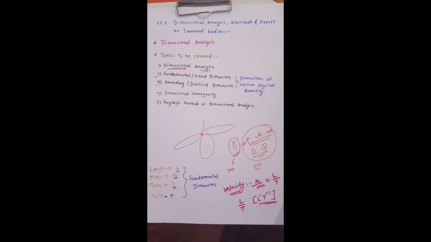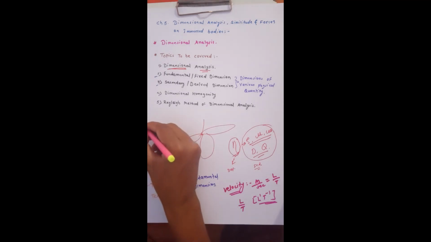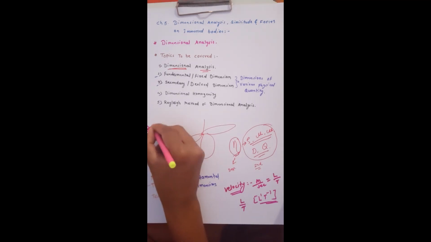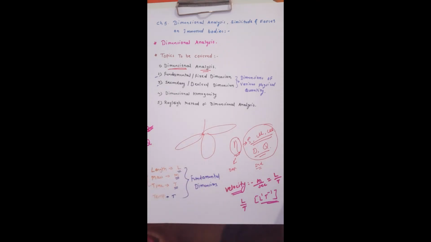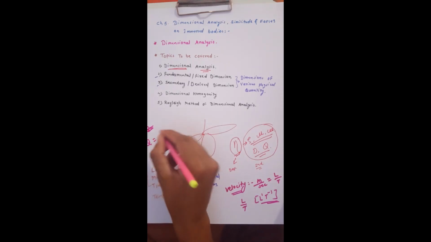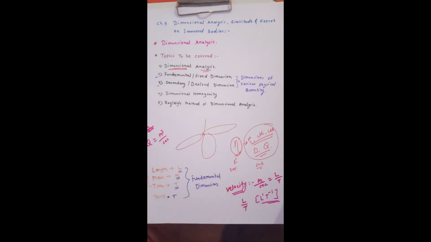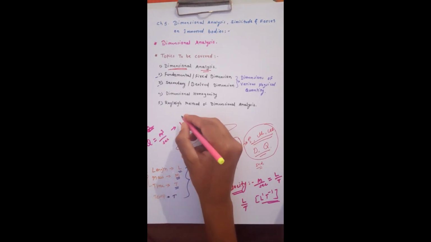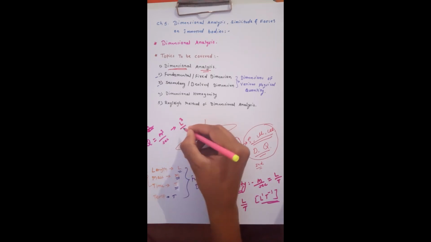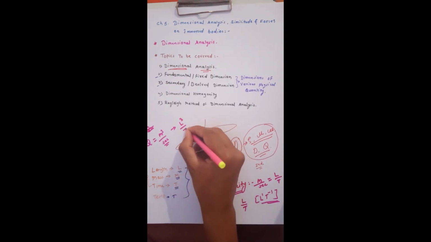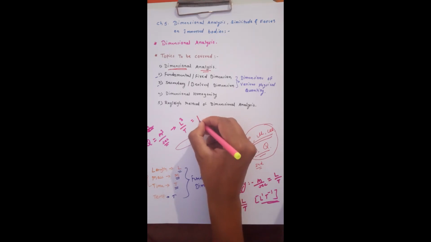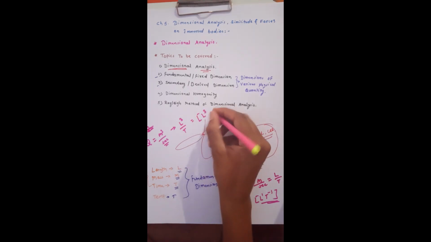If I take another physical quantity, suppose discharge Q. Discharge is nothing but meter cube per second, that is volume per unit time. Meter cube per second is the unit of discharge. Here meter is the unit of length, so L cube, second is the unit of time. So in terms of LMT, it will be denoted as L raised to 3, T raised to minus 1.